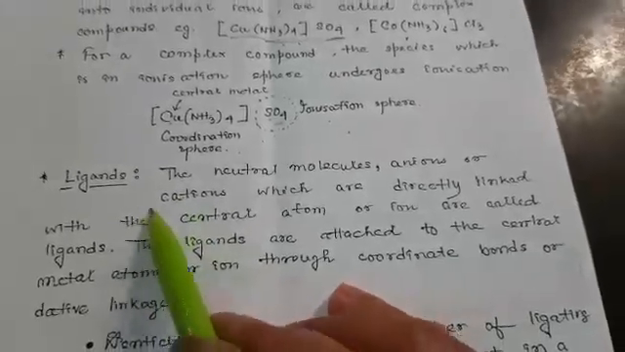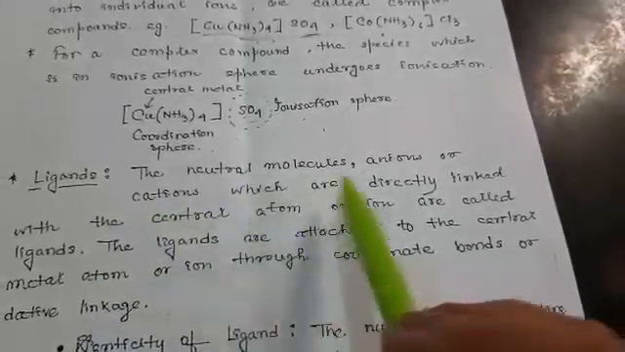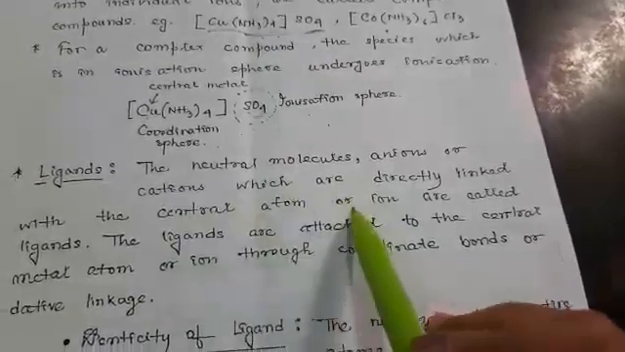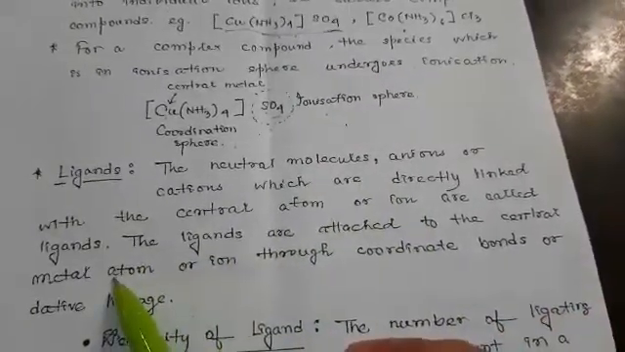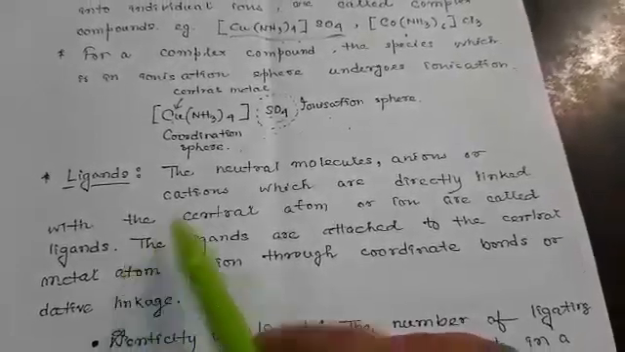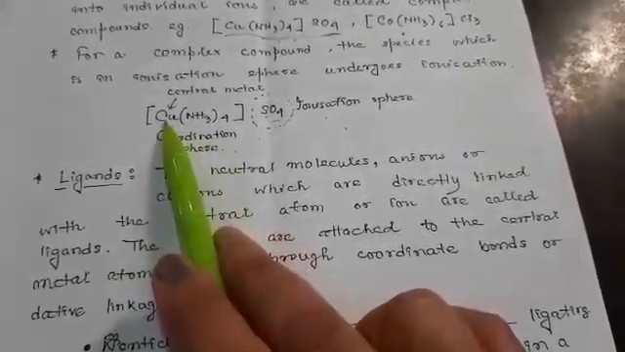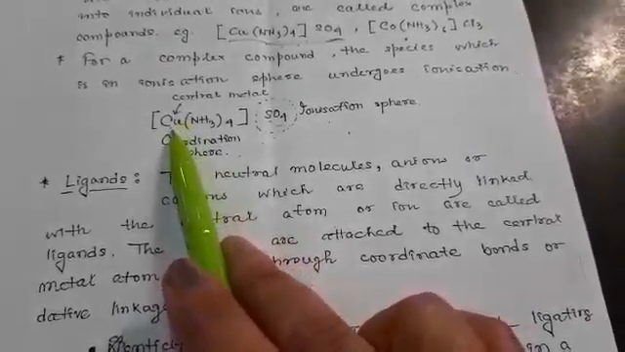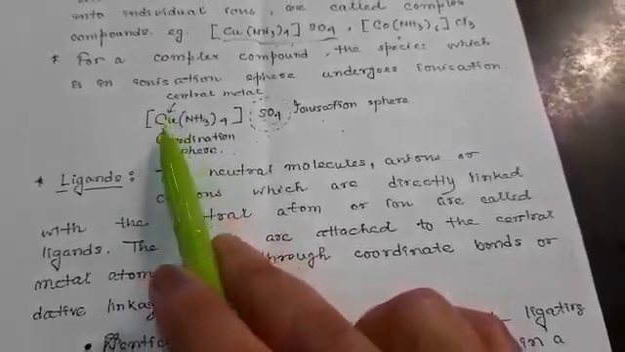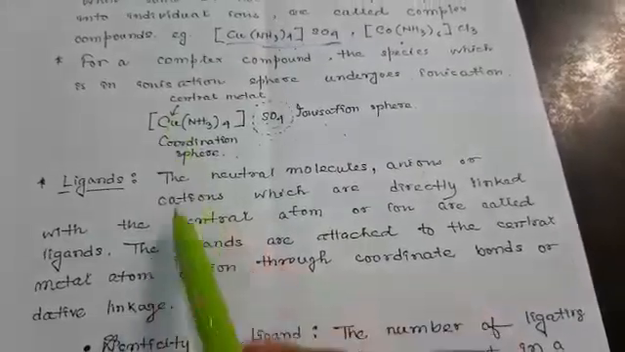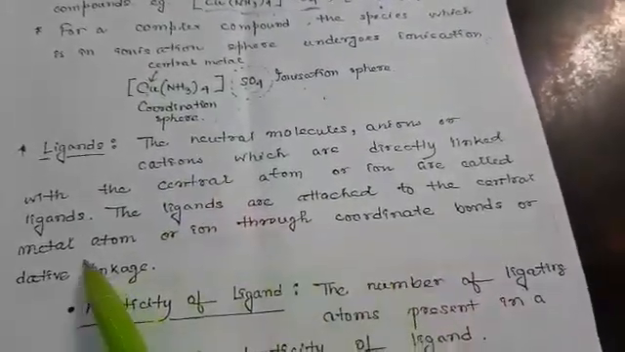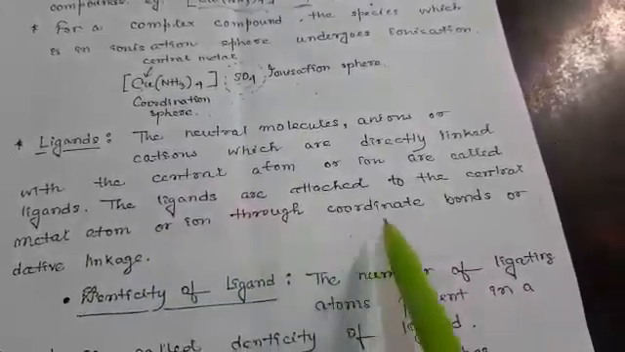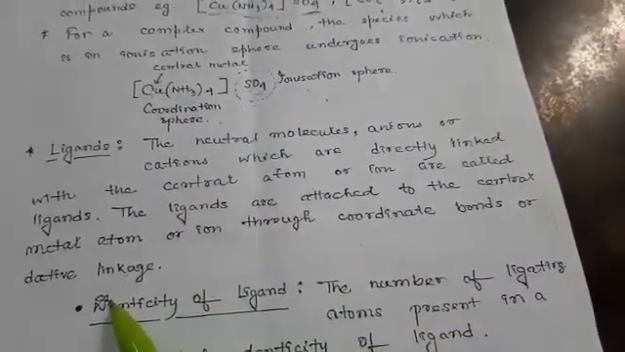Next are the ligands. Ligands are the neutral molecules, anions or cations which are directly linked with the central atom or ion. Like here, this copper is the central atom, and whatever is directly linked with the central atom, be it a cation, anion or neutral molecule, is known as a ligand. The ligands are attached to the central metal atom or ion through a coordinate bond or dative linkage.